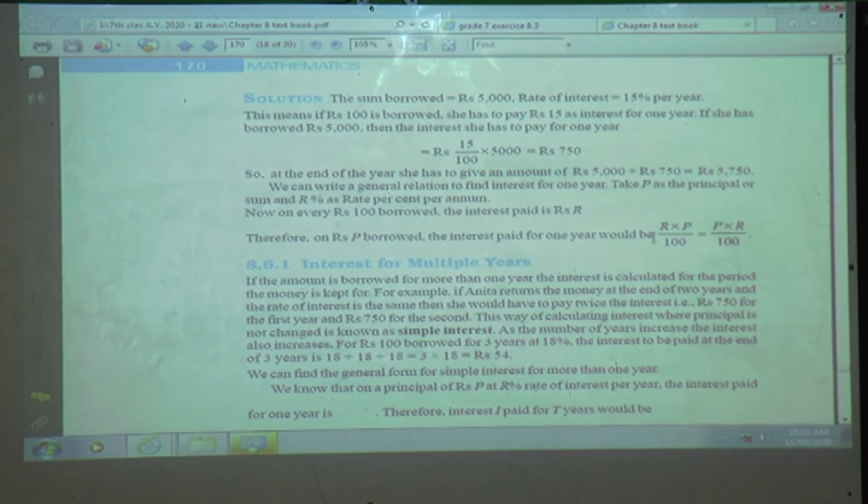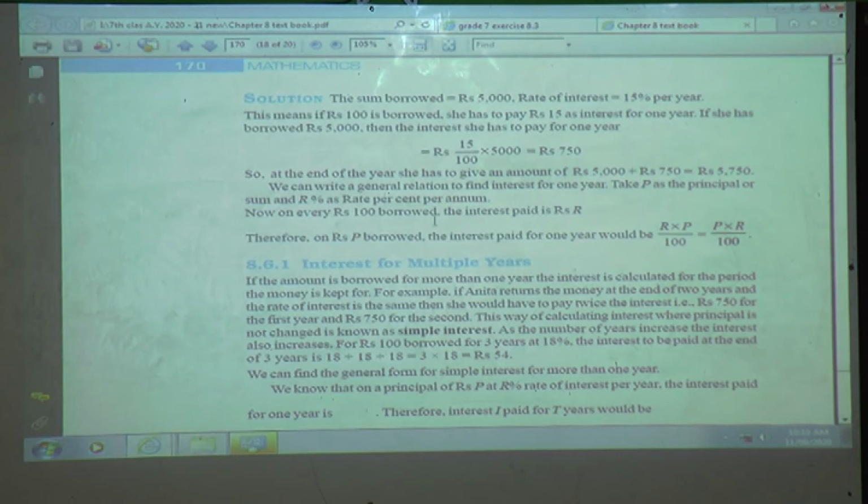So in this way we calculated the extra amount paid with the principal, that is, the total amount, that is amount plus interest, is equal to the total amount to be paid to the bank.